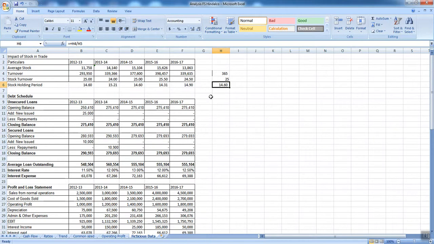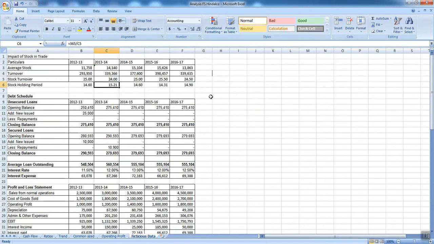So depending on industry to industry, you can say whether it is a bad thing or a good thing. For example, if we take an industry which makes milk products, is 14.6 a good figure? Absolutely not, because the validity or the life of the product is just 5 or 6 days. In some cases it is 10 or 15 days. So depending on the company, this figure which we arrived at could be good or bad.